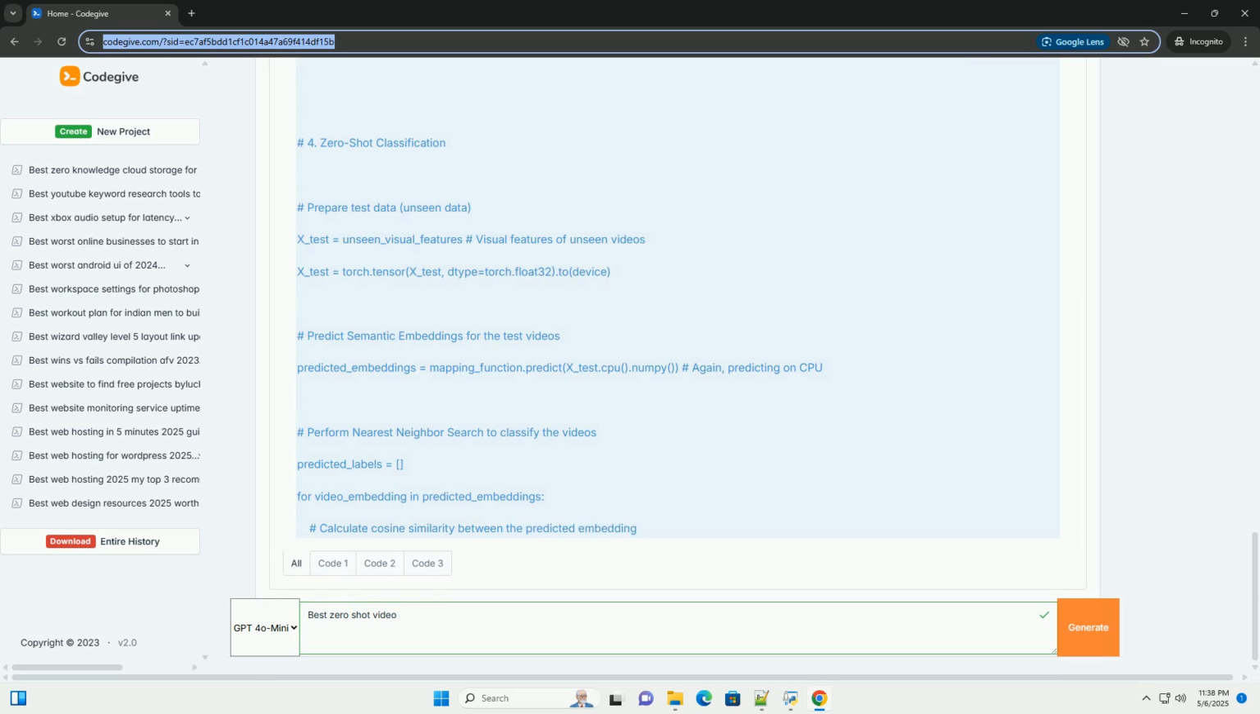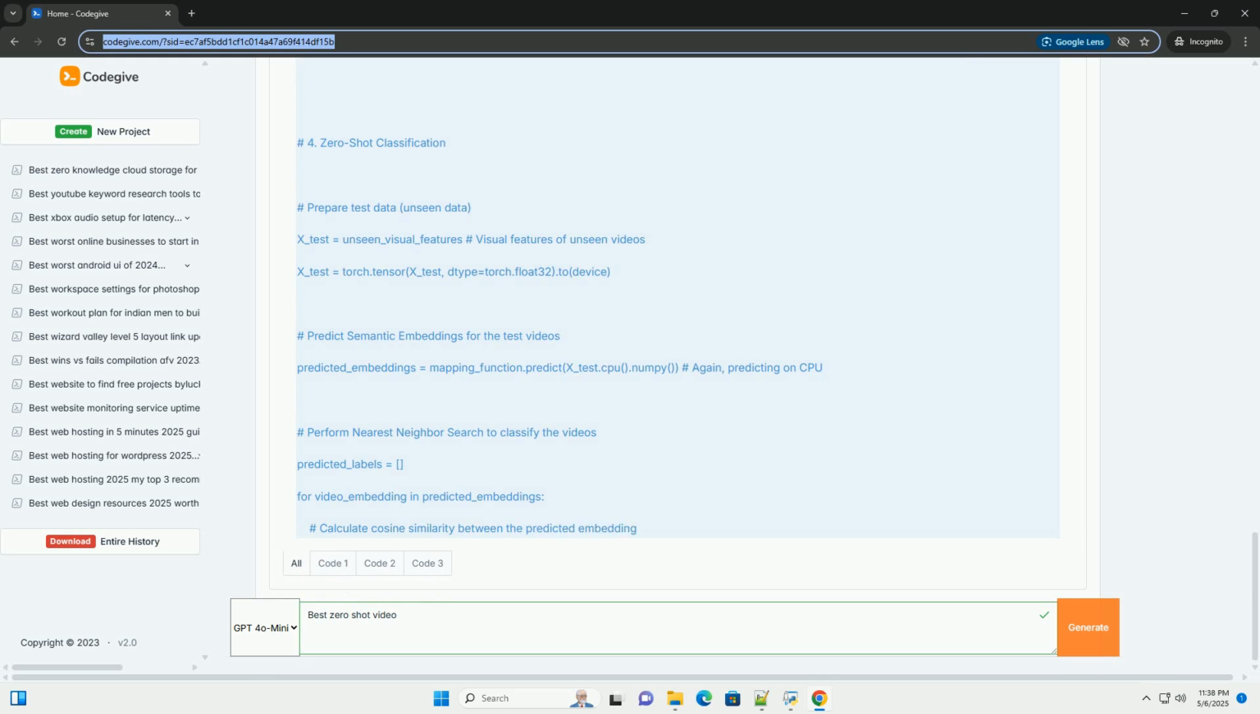3. Code example: zero-shot video classification with Sentence BERT and a linear mapping. This example demonstrates a simplified implementation of zero-shot video classification using pre-extracted visual features, Sentence BERT for semantic embeddings, and linear regression as the mapping function. It's important to note that this is a simplified example, and you'll likely need to adapt it to your specific dataset and needs. Explanation of the code.